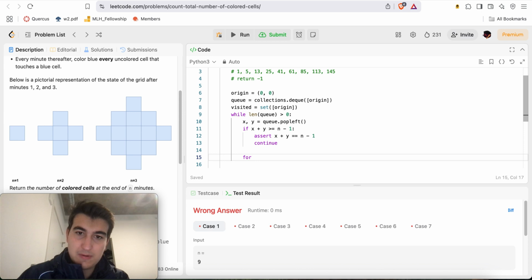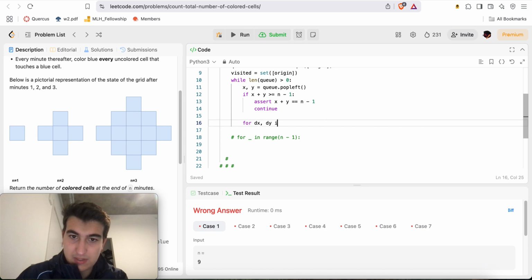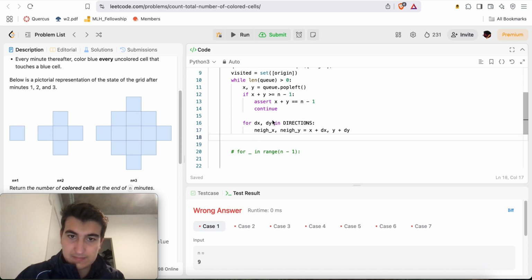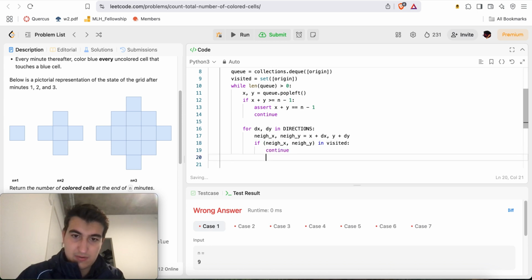Say for, here we'll say directions is equal to 0, comma negative 1, 0, comma 1, negative 1, comma 0, 1, comma 0. For dx, dy in directions, neighbor x, neighbor y is equal to x plus dx, y plus dy. If neighbor x, neighbor y is visited, then continue.